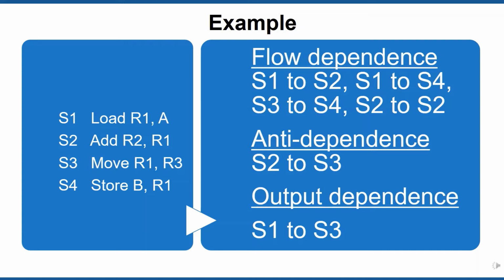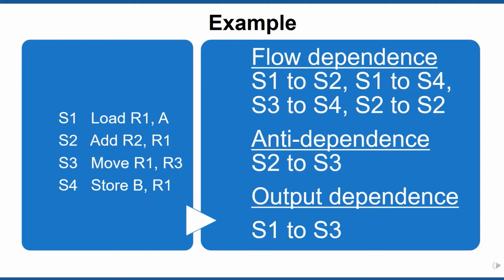Then, if we compare statement S2 and S3, in S3 the register R1 is being used as an output register, but the same register R1 is used as the input register in statement S2.